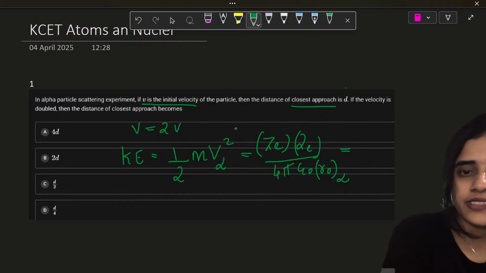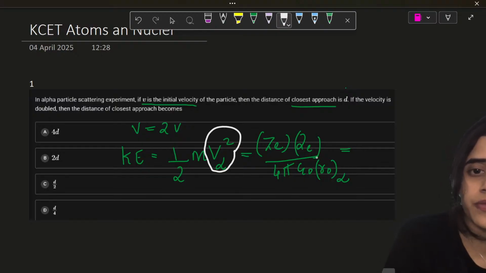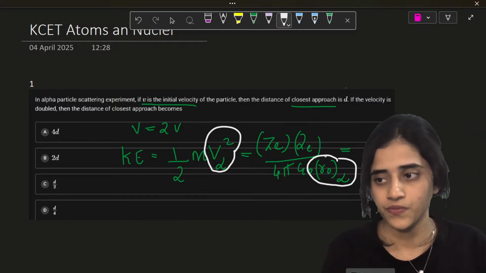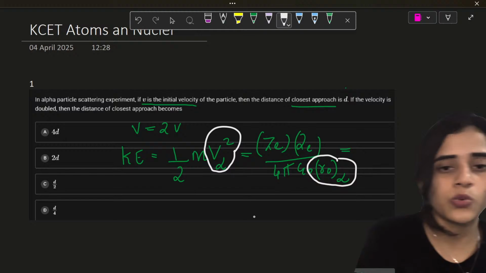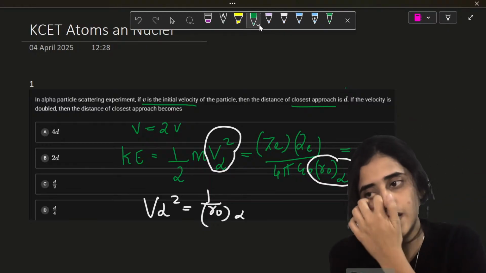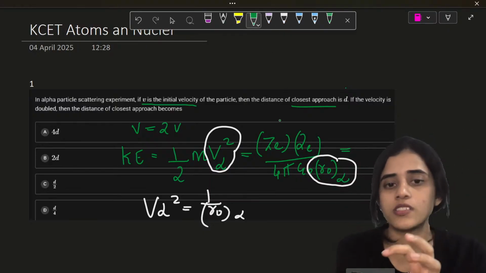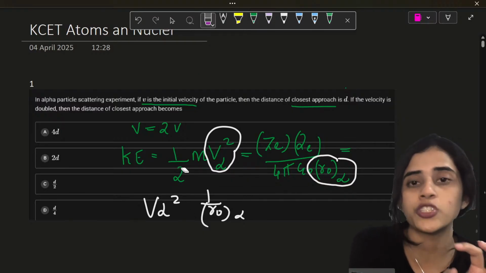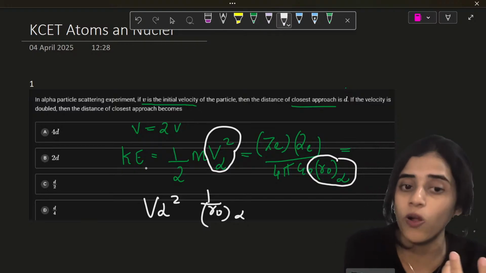I can see that what I will do is, I'll take this term and I'll take this. I'll take everything else as a constant. Okay? So what I will get is V alpha square is equal to 1 by R naught alpha. Can I do that? If I take everything else as a constant, V alpha square not equal to, you have to put proportionality. That I've explained in all the classes.